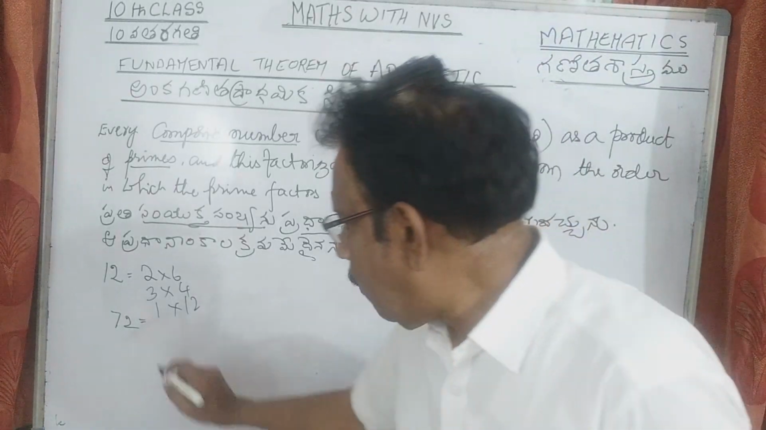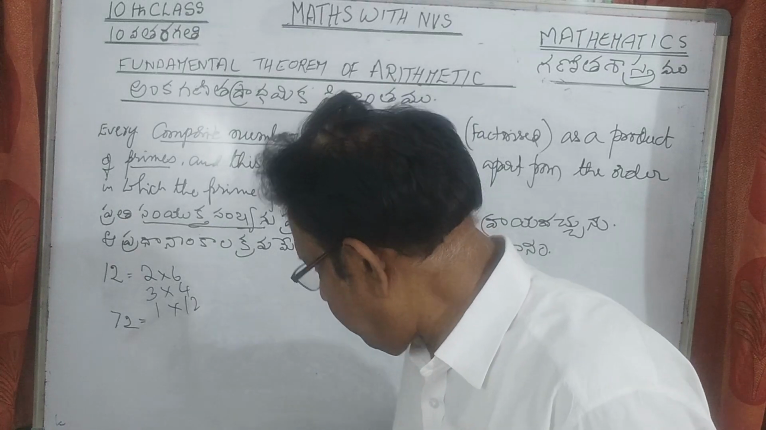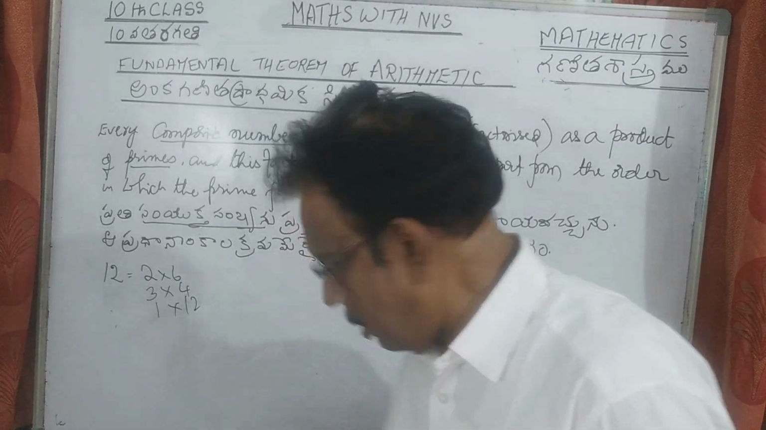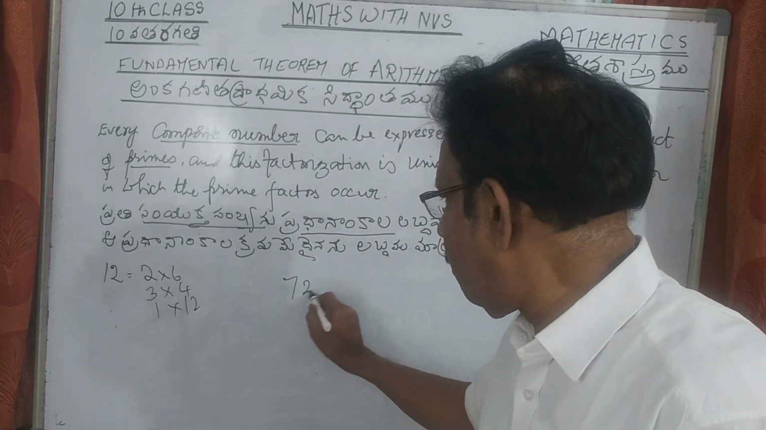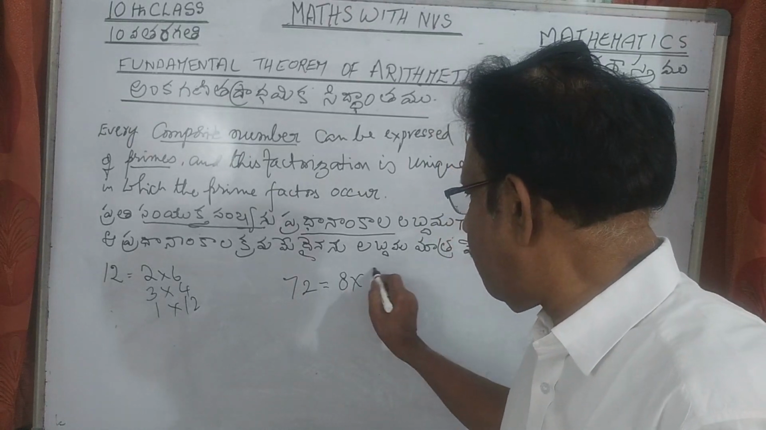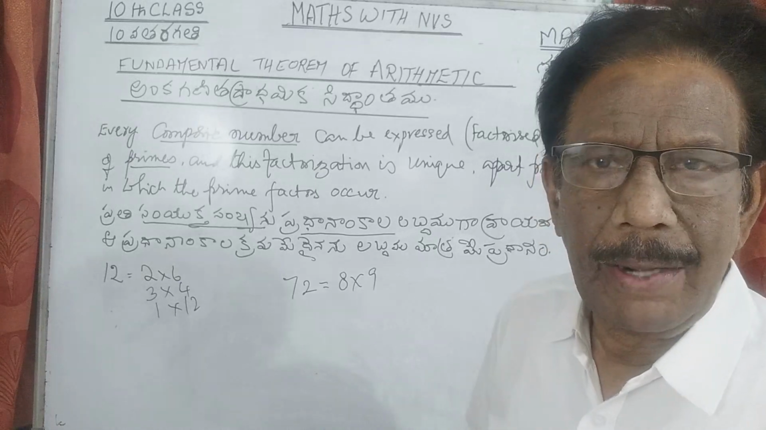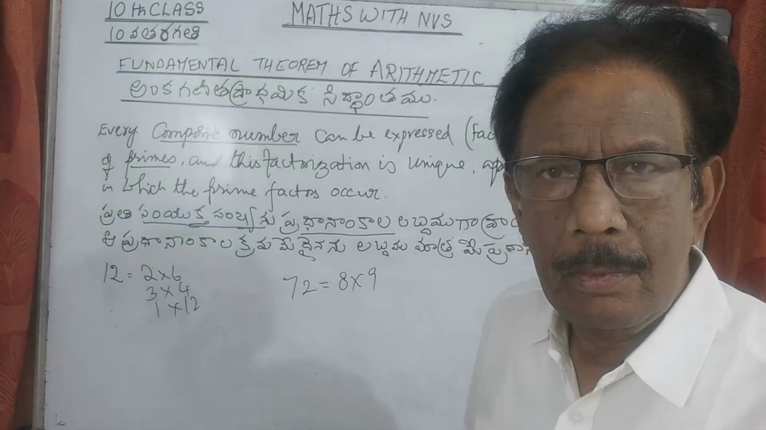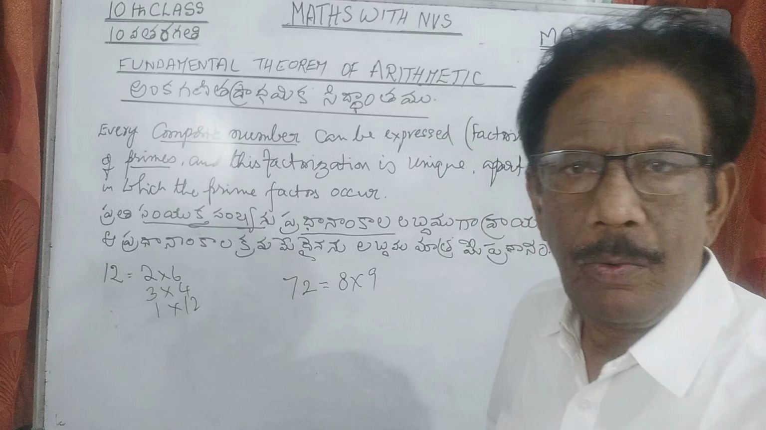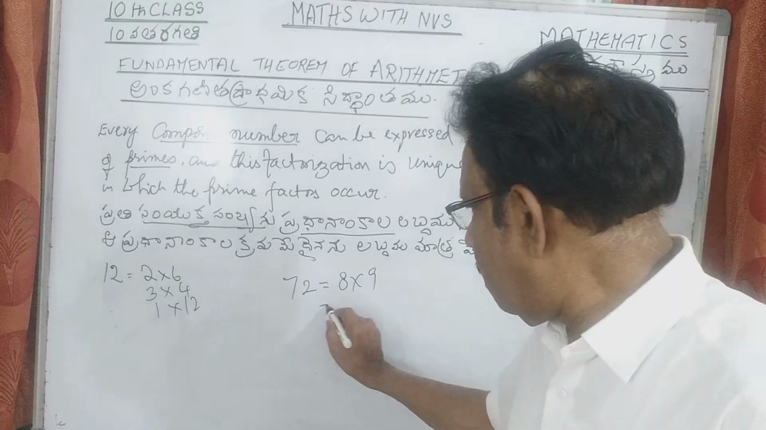So like that, take 72. 72 as factors. 8 nines are 72. 8 into 9 is equal to 2 factors. We have resolved 72 into the product of two numbers.